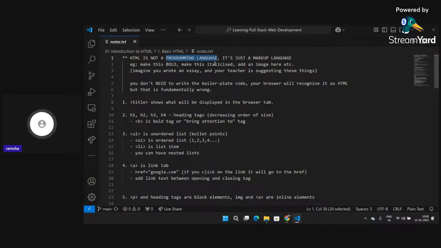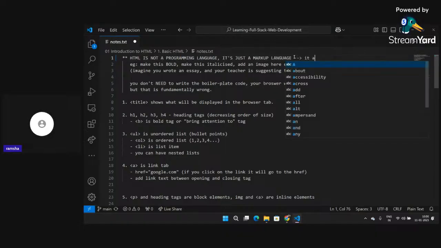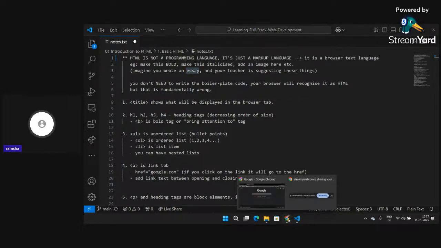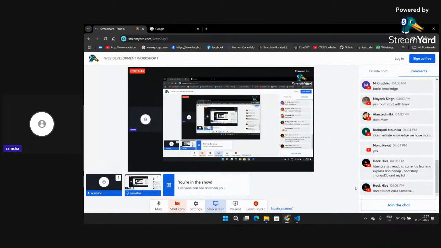So HTML is not a programming language, it's just a simple markup language, or we can also say it's a language for the browser. It is a browser text language. We can make our text bold, we can make it italicized, and we can also add images. So HTML is just a simple browser text language. It's just like writing an essay, but on the website. I hope this part is clear.